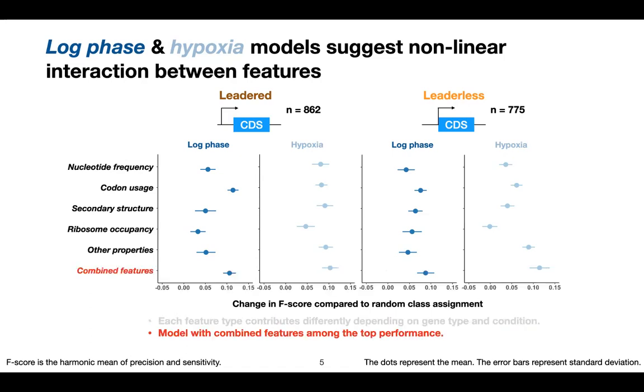Then we try to develop model using all of the features from all different categories, which achieve among the top performance compared to the model using only individual feature type. However, the effect, as you can see, of each individual feature type does not seem to be additive in the combining model, which indicate that there might be a more complex nonlinear association among those features.